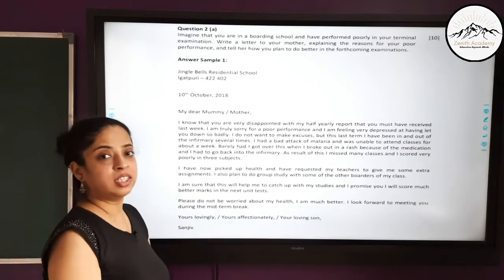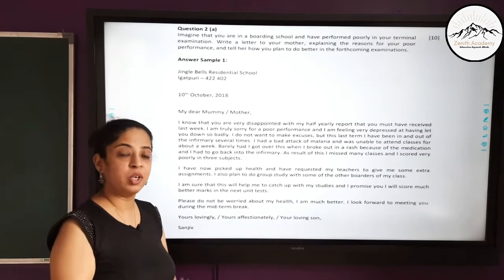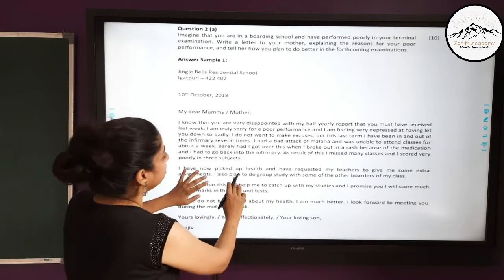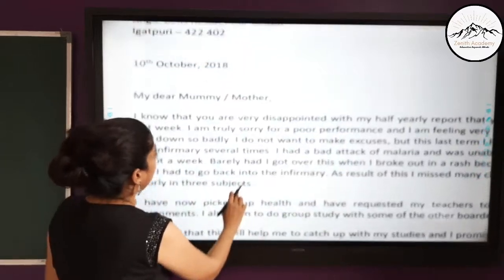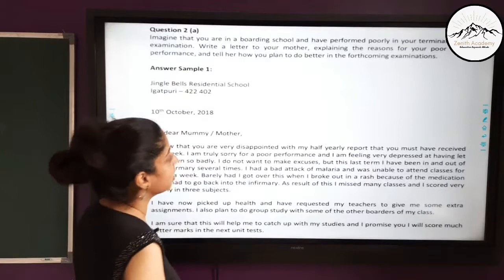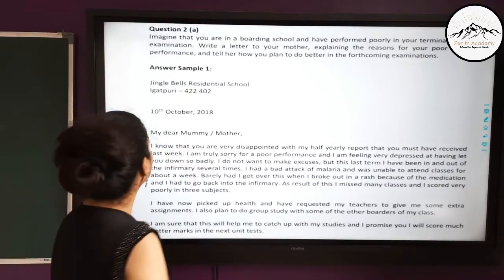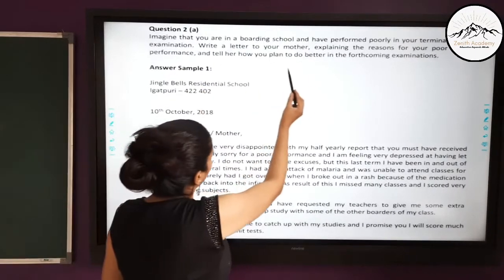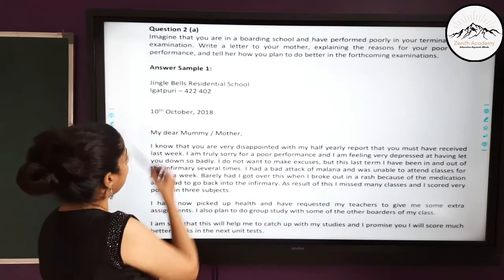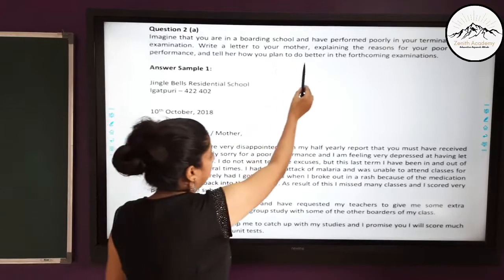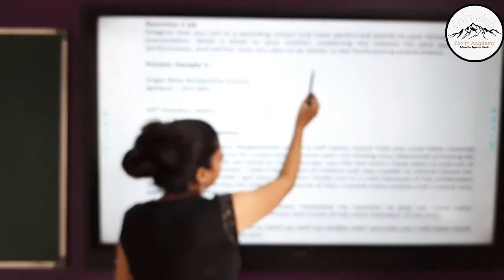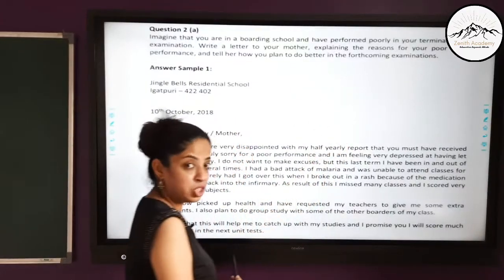Now, I have taken this question from the ICSE website to give you a clear idea of an informal letter. So let's read this. You can also read this on the official website of ICSE. Let's read the question and then I'll give you an assignment to write the letter. Imagine that you are in a boarding school and have performed poorly in your terminal examination. Write a letter to your mother explaining the reason for your poor performance and tell her how you plan to do better in the forthcoming examinations.